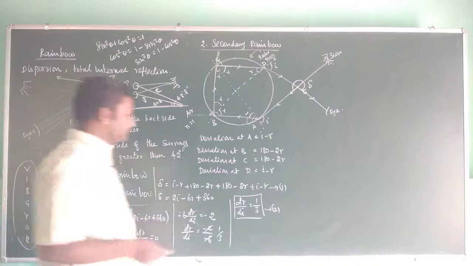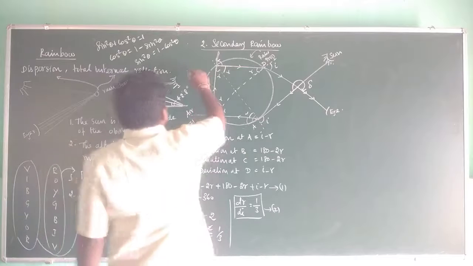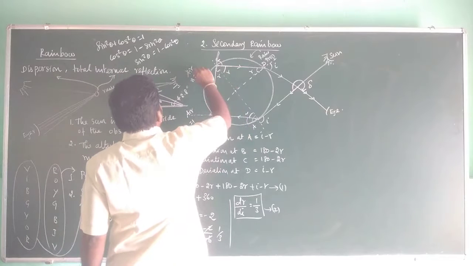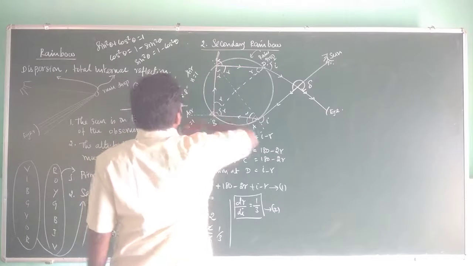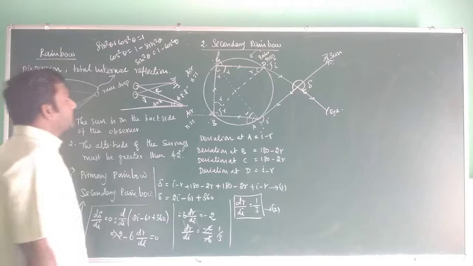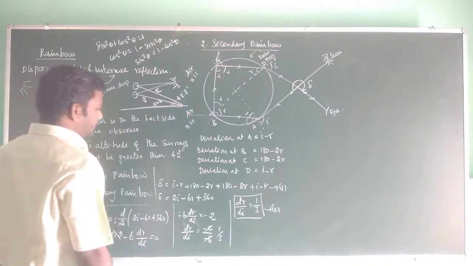Now again, the outer side is air medium, the inner side is water. So n equal to 1 for air, and n is different for different colors in water. So according to Snell's law, we have written already.